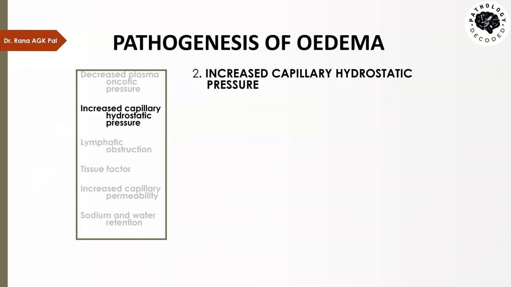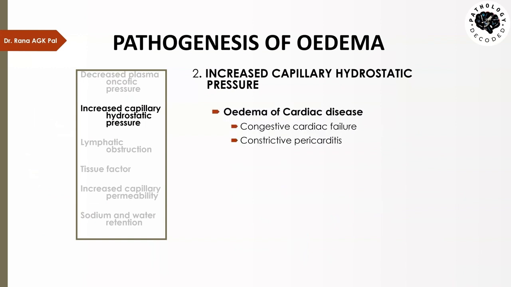Next condition is increased capillary hydrostatic pressure. It is caused especially by abnormalities of the heart, or cardiac diseases. So there is a condition called congestive cardiac failure. In congestive cardiac failure, what happens? Left ventricular failure occurs. The left heart fails to pump the blood outside, and since the blood cannot go further, the blood which is coming via the pulmonary veins creates a backlog pressure, and that pressure is reflected in the lungs, and the person has pulmonary edema.